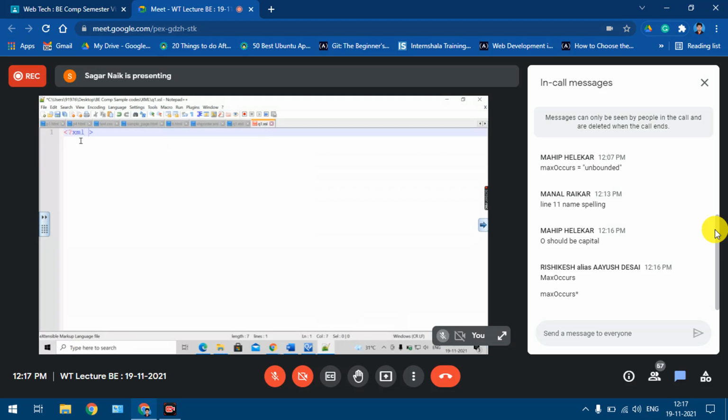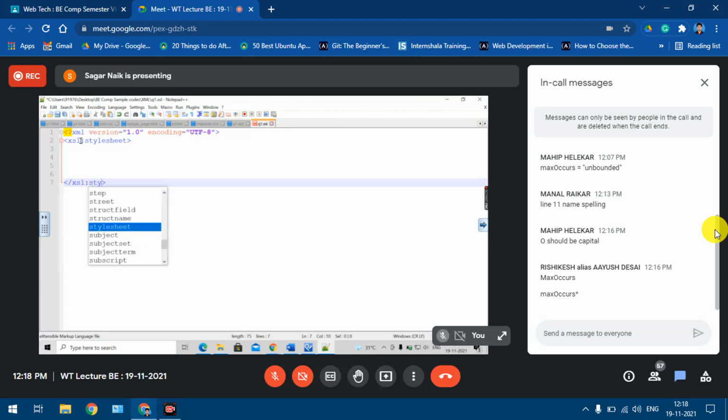Again, the prolog: XML version equal to 1.0, encoding equal to UTF-8. This we have to practice, please. Yesterday there were some students who were not able to write the prolog also. Forget about the syntax and all. In case of a transformation file, what was the structure? The stylesheet element was the root element. Yes.